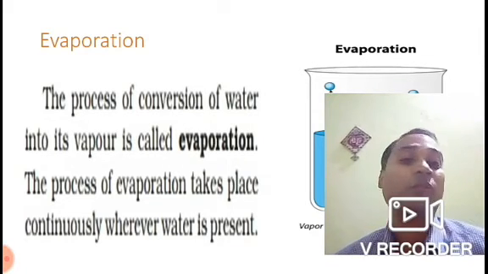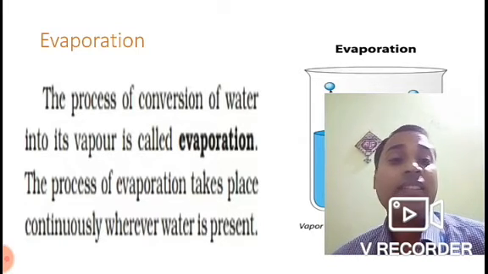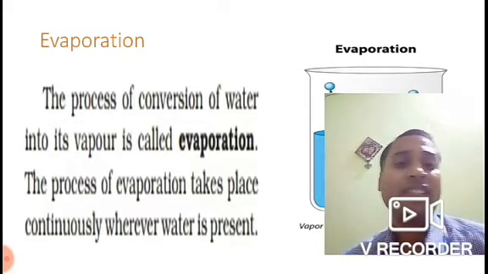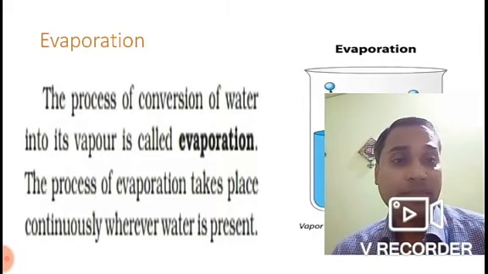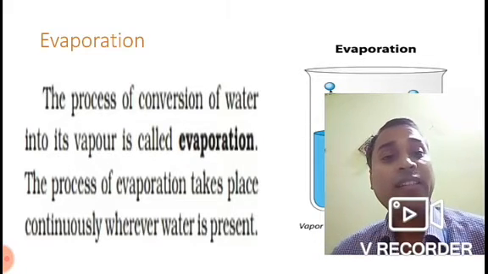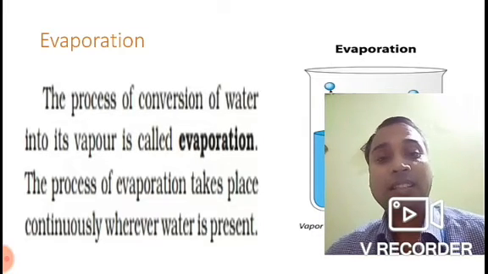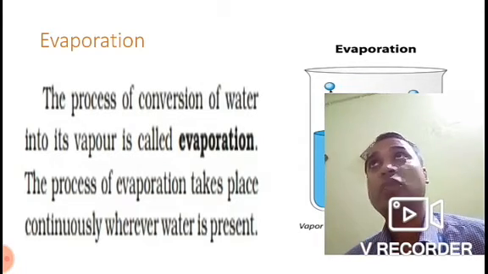But in case of evaporation, water is not being heated up to 100 degrees Celsius. Below 100 degrees Celsius also it takes place. In fact, it takes place below 100 degrees Celsius only. So evaporation can take place at all temperatures, whereas boiling takes place only when the temperature reaches 100 degrees Celsius. That is the basic difference between evaporation and boiling, and that is the reason we don't see any bubbles